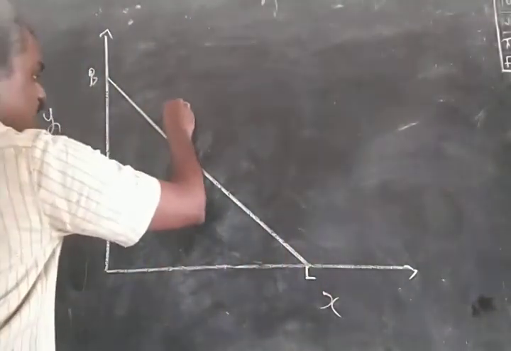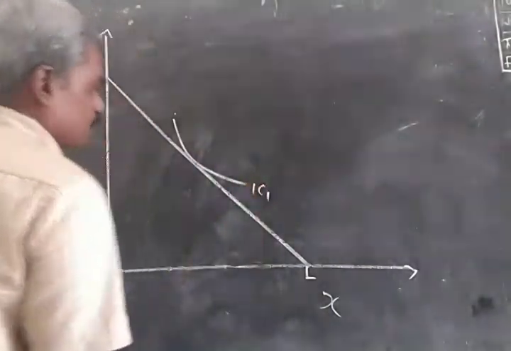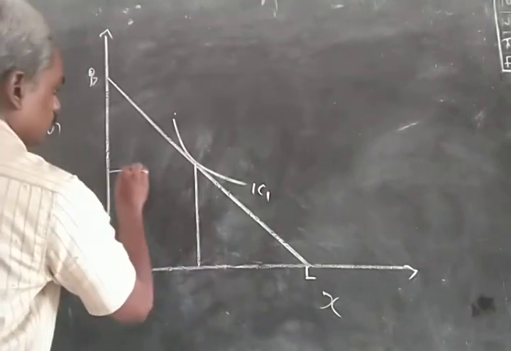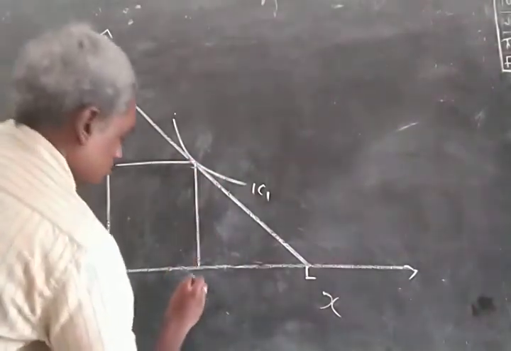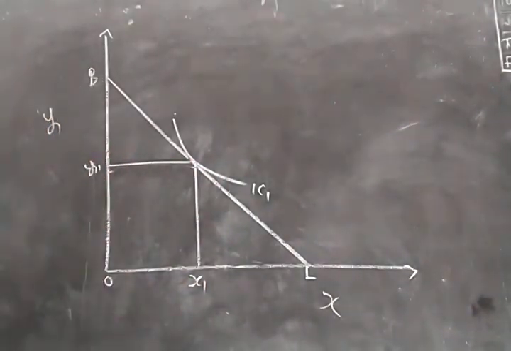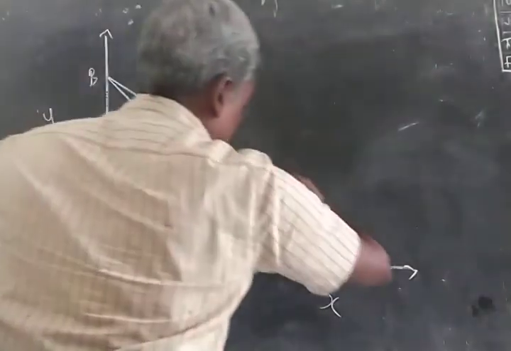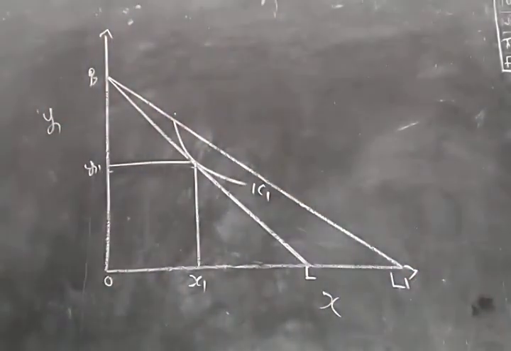Consumer's equilibrium is given by tangency of the highest possible indifference curve with the budget line. At this point, we know the amount of X and Y the consumer consumes. Now we are assuming a change in price. Here we are assuming a downward revision in price. When price falls, budget line rotates to the right.